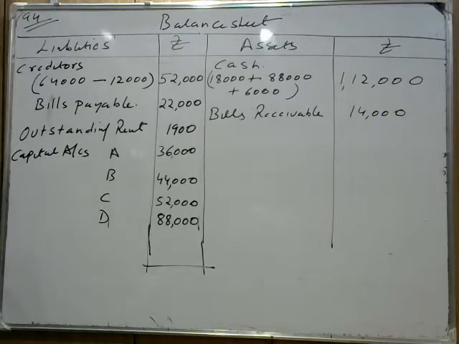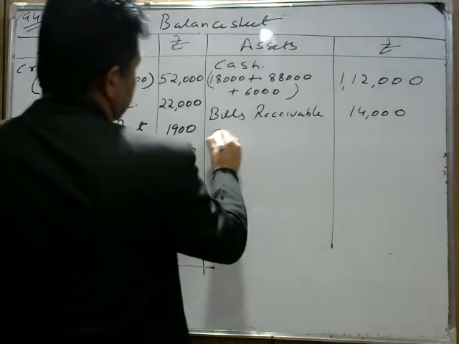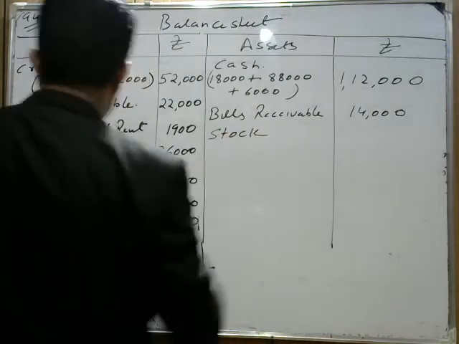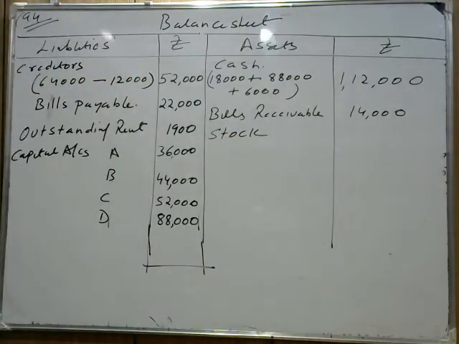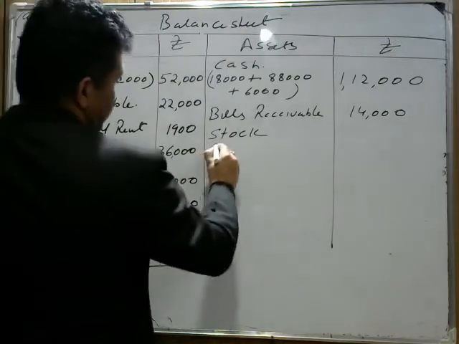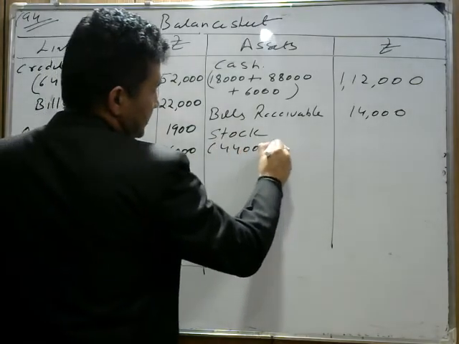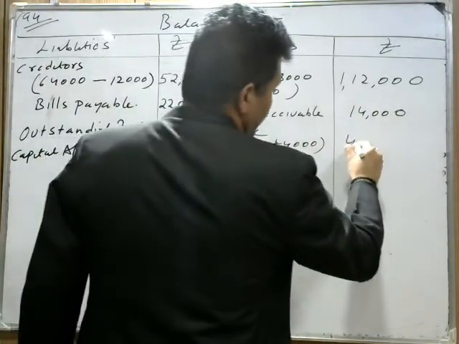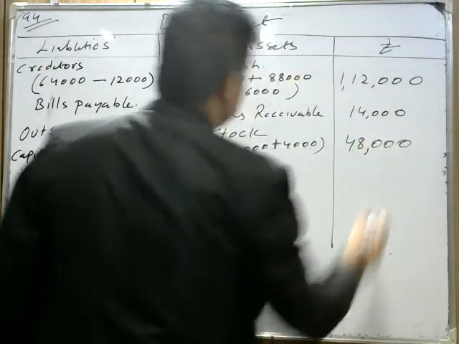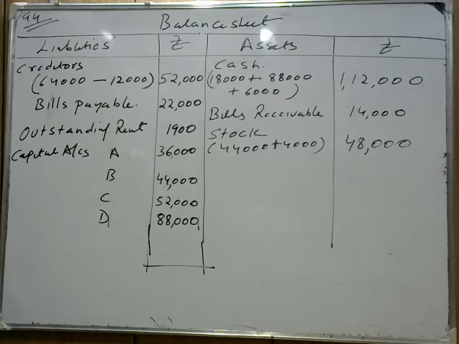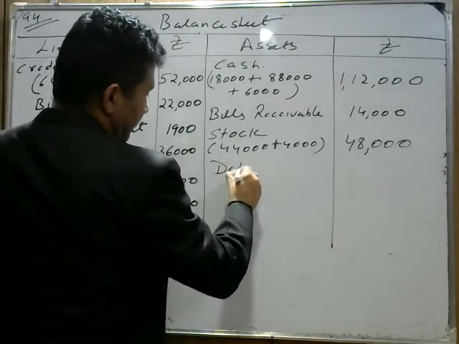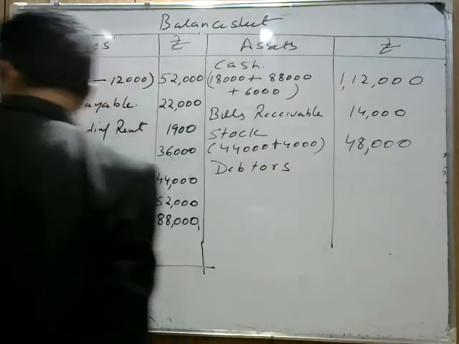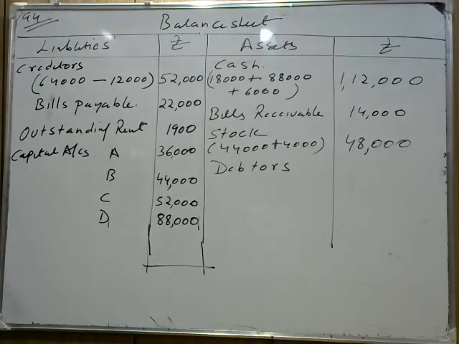Okay. Next thing is stock. Now there is a change in stock. Stock is increased by 4,000. The old value of stock is given in the question 44,000. So stock will be 44,000 plus 4,000, because the increase in the value of stock is 4,000. The new value of stock is 48,000. In the similar manner, debtors here, there is no change in debtors. So we write debtors, which is given 42,000.